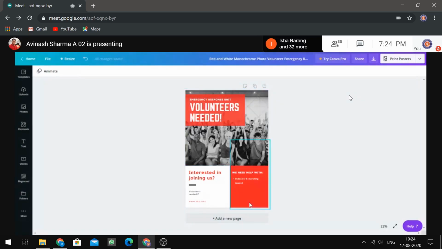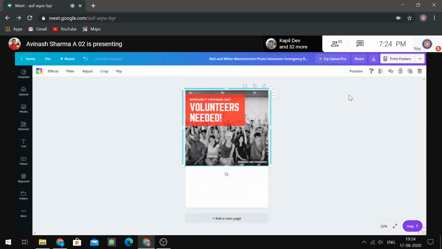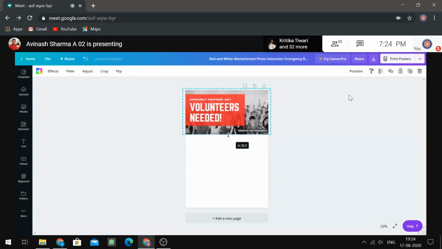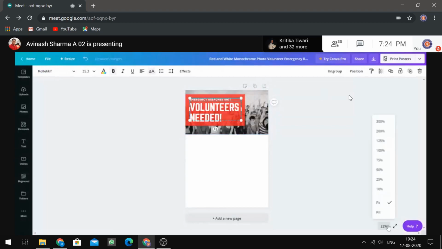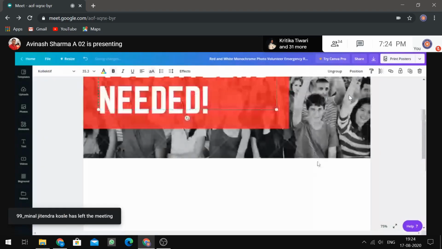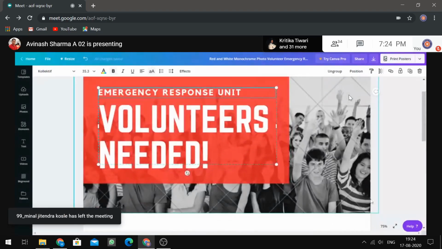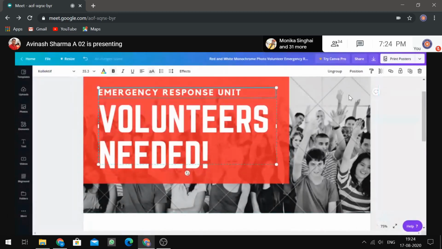So I click on this and remove this. I don't need this. I also don't need this. So I will click, and this can be resized. On the right bottom we have the zoom option for that. I have just typed the text, and I'm copying it over here.